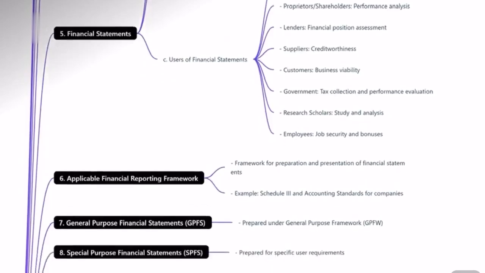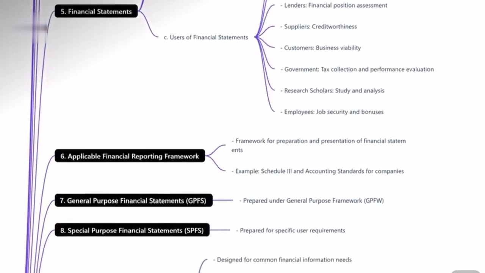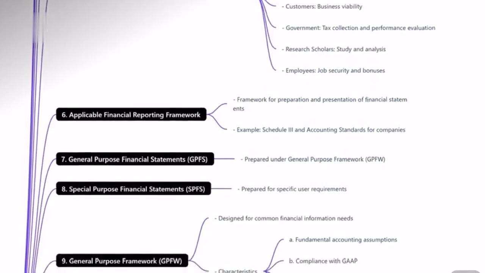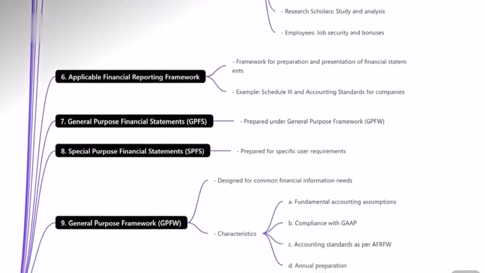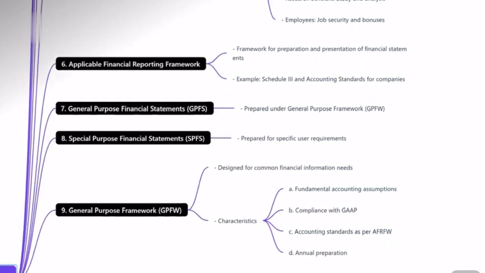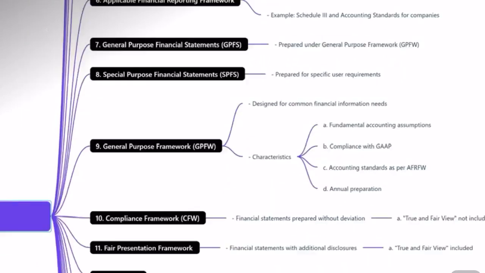Who are the users of the financial statement? The users of the financial statement start from the management, because they are the decision makers. They need the financial information because based on financial statements, they try to identify what has to be done next. The next are the owners or the proprietors or the shareholders of an organization. Next, your lenders, that is your banks and other credit institutions. The fourth one is your suppliers. Fifth is your customers, and sixth is your government. Government for tax purposes, we make the tax calculations. They use the balance sheet or the profit and loss account prepared, based on which they try to assess the income and tax accordingly. Then the research scholars.